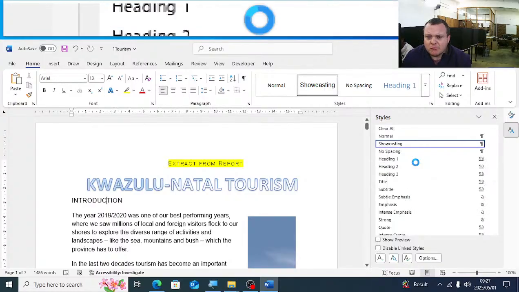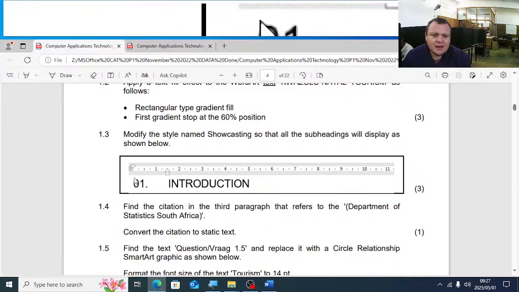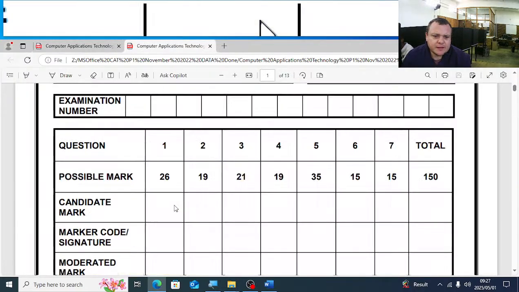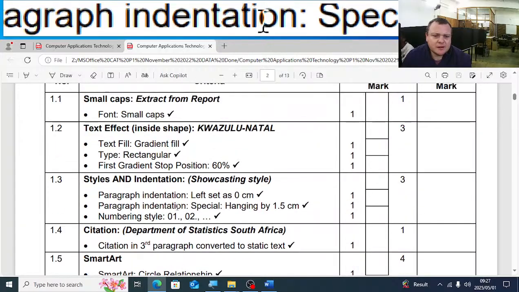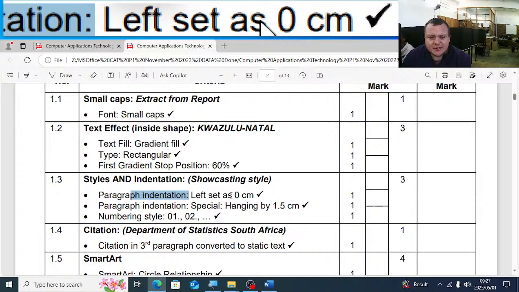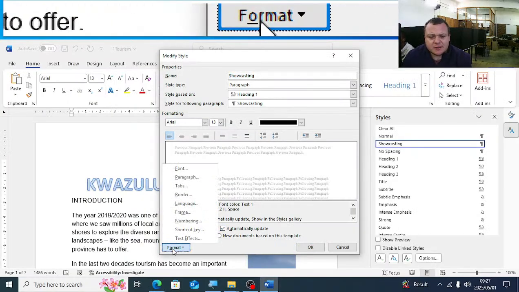So I'll right click, modify, and I'll just go back to the question paper. You see it's 0, 1. They also give us the indentation. It should be on 0, hanging by 1.5. So let's quickly check on the exam paper how the marks are allocated here. They do give a mark for the indentation, 0, hanging by, and the numbering style 0, 1, 0, 2, and so on.